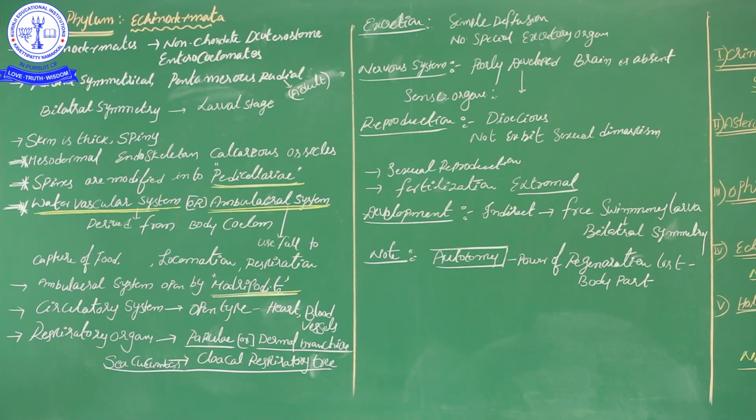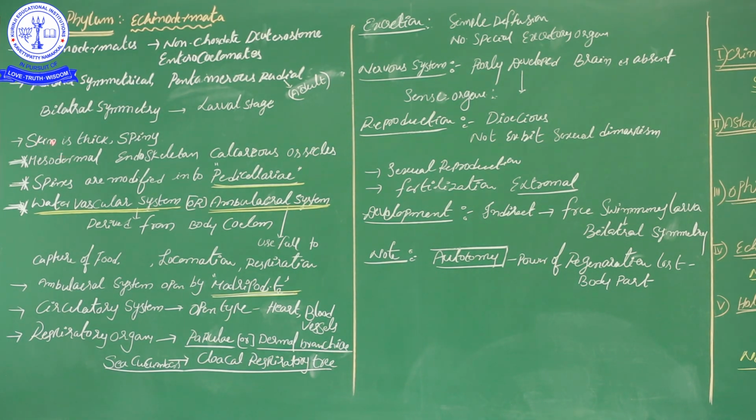So exhibiting bilateral symmetry is an advanced nature compared with radial symmetry. So larvae have the advanced character, while adults exhibit the primitive characters. That you should remember. Okay, then next one, skin. I am telling about the Echinodermata skin or body.